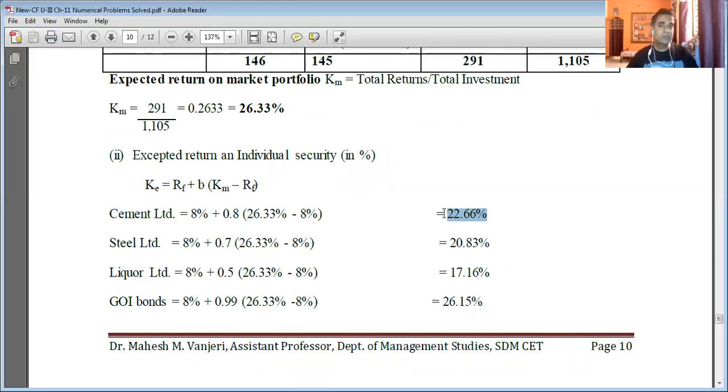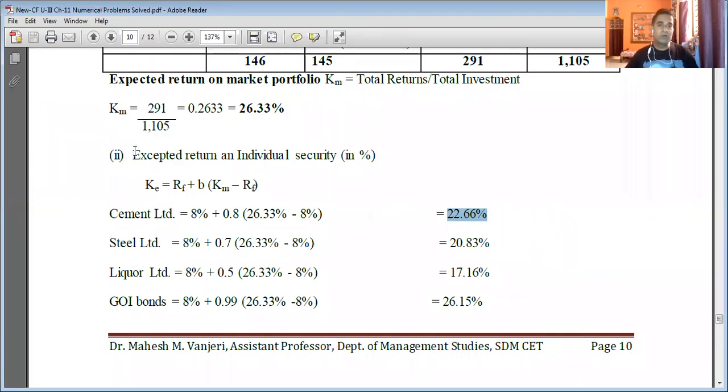Then it also becomes the minimum rate of return. So if Cement Limited is using the capital raised by way of issue of equity shares into a capital project, the minimum rate that Cement Limited should earn on its investment is 22.6%, which is nothing but the cost of equity capital.